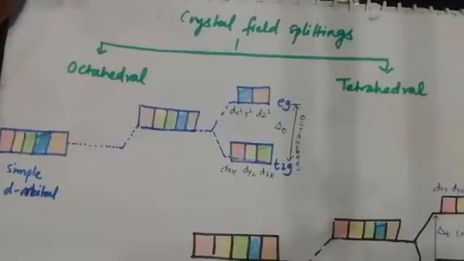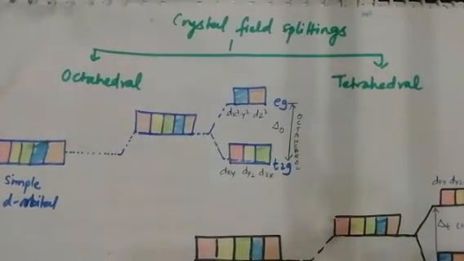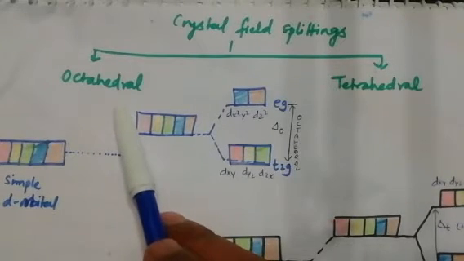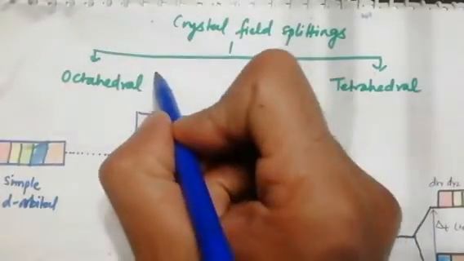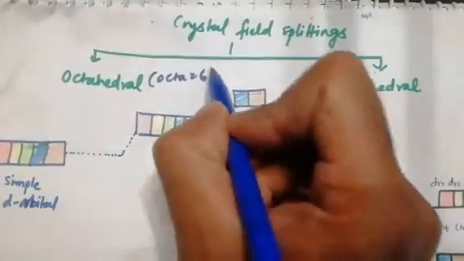crystal field theory. Students, as you know, there are two types of structure we are studying, as we studied in valence bond theory: octahedral and tetrahedral. Octahedral means octa, 6.